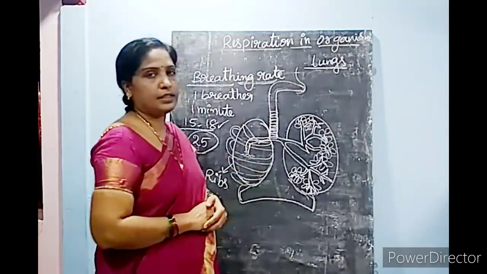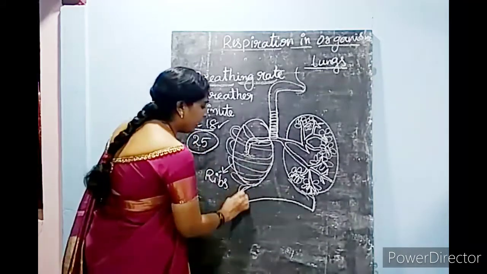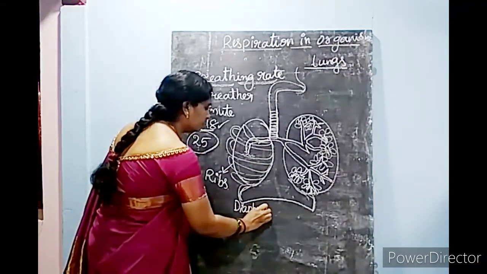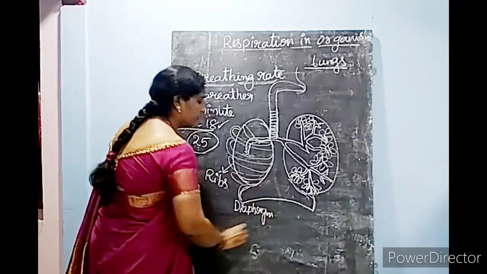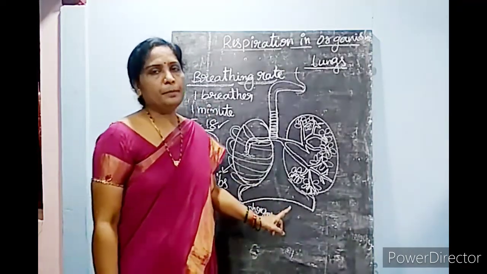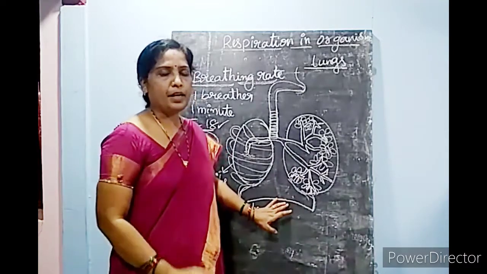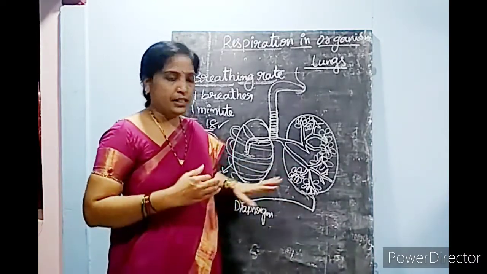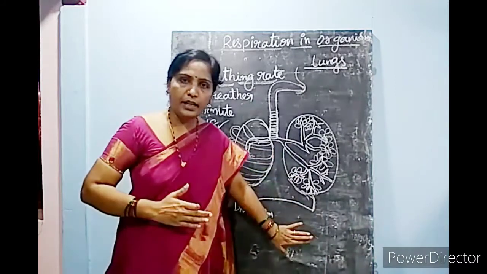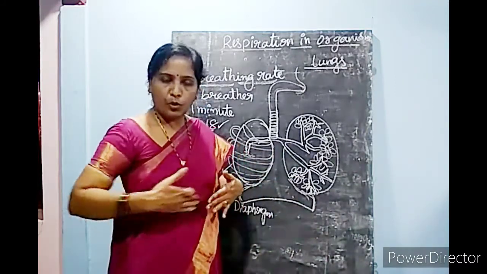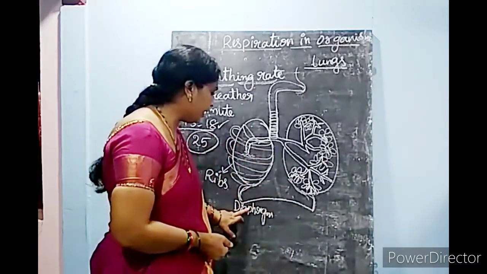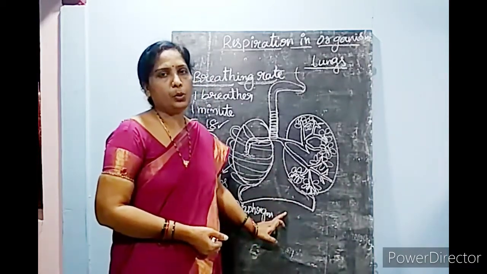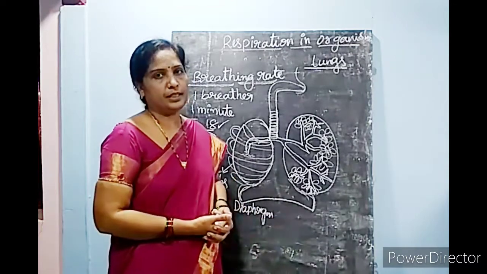And below the lungs, a diaphragm is present. This diaphragm separates the chest cavity and the abdominal cavity, and it also plays an important role in the breathing process.